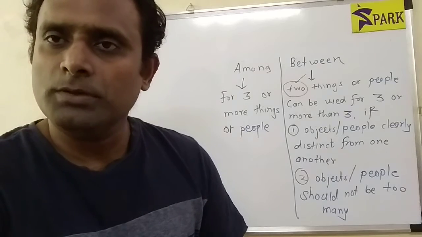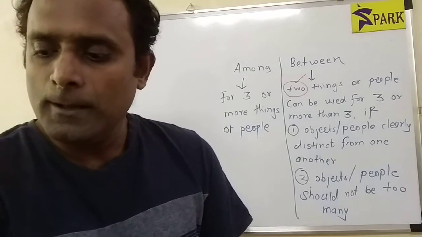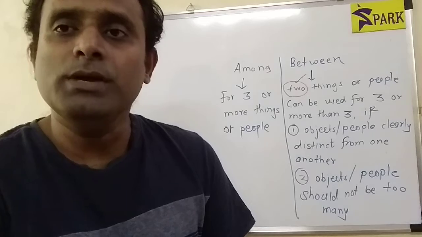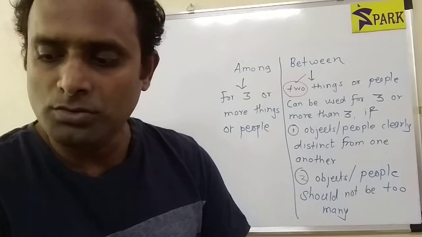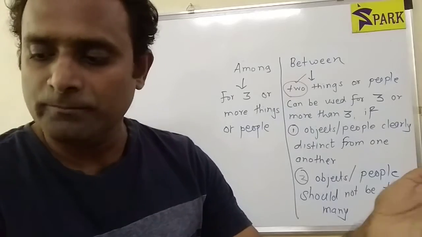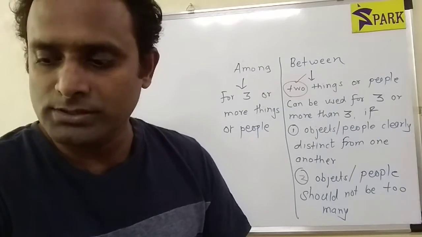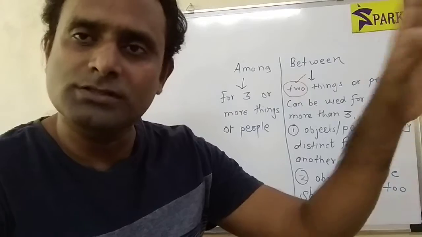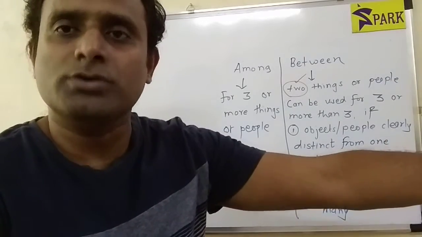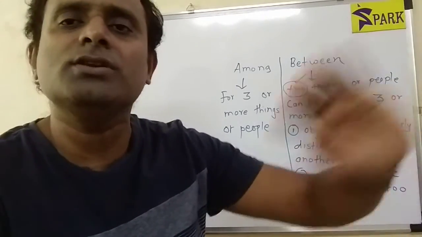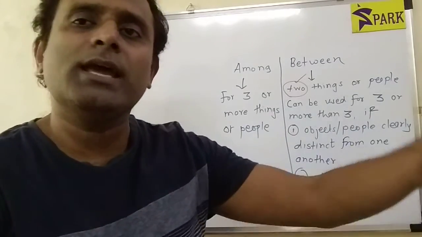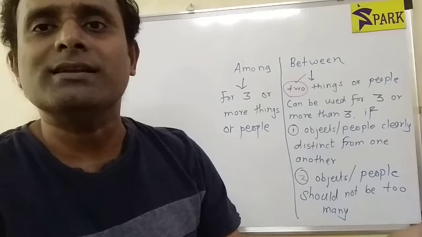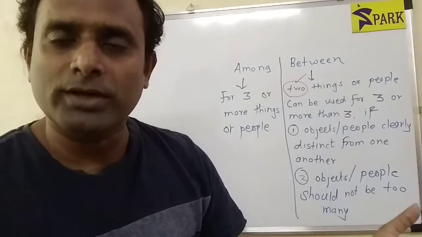We can also take another example. We built our dream bungalow between the lake, the woods and the mountains. So the lake, woods and mountains, these are three objects, three things. Even then I am using the word between, because the lake, woods and mountains can be distinctly seen, right?